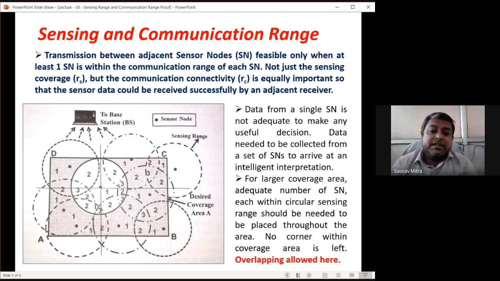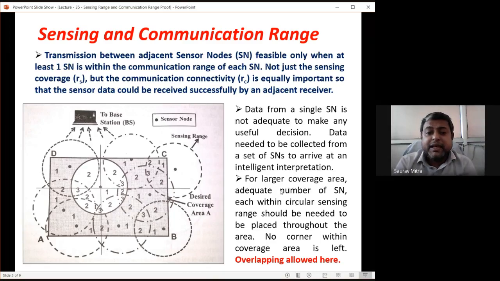So for a larger coverage area, an adequate number of sensor nodes, each with a circular sensing range, needs to be placed throughout the area. No corner within the coverage area is left. Overlapping is allowed. So you can check here, the corner D is sensed by this sensor, corner A is sensed by this sensor as well as this sensor, corner C is sensed by this sensor, which is actually placed outside the sensing area, but we are placing it typically for sensing this corner. Corner B is sensed by this sensor likewise.